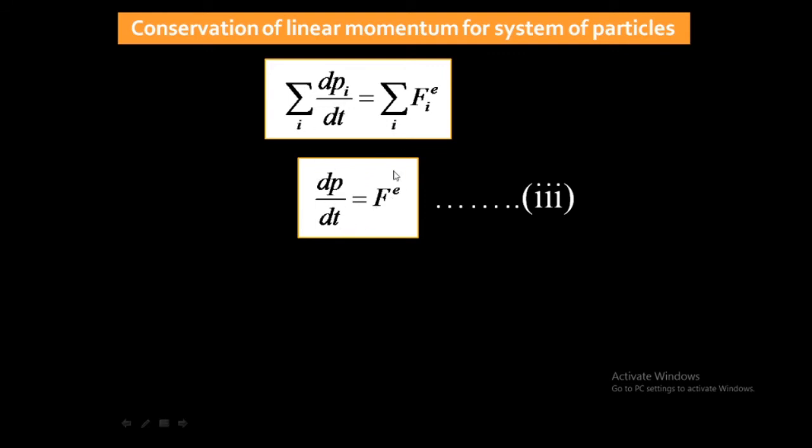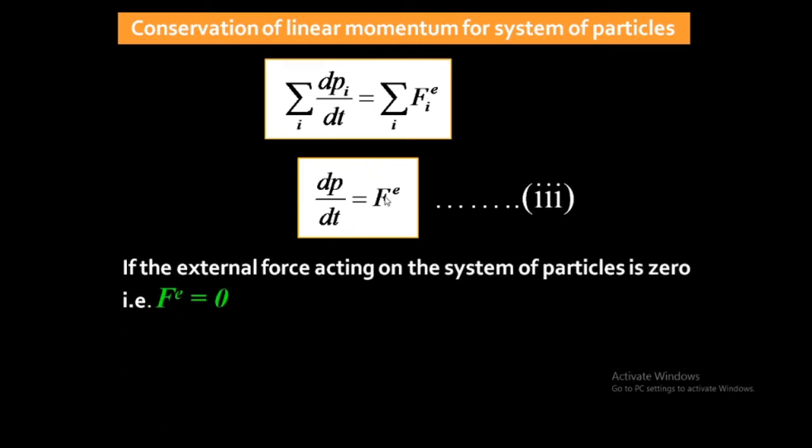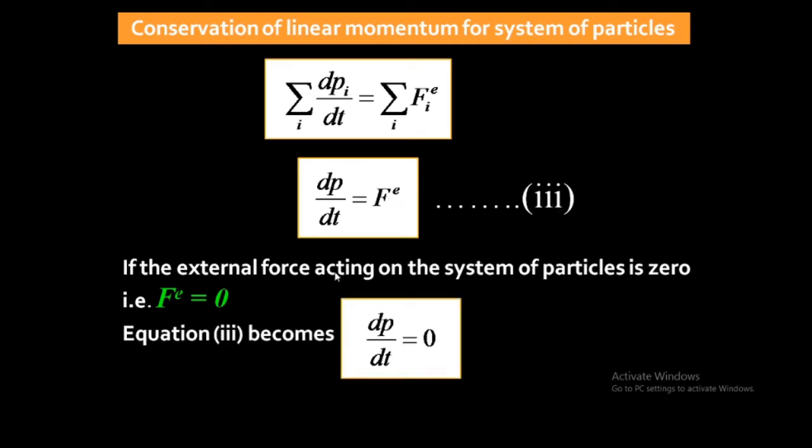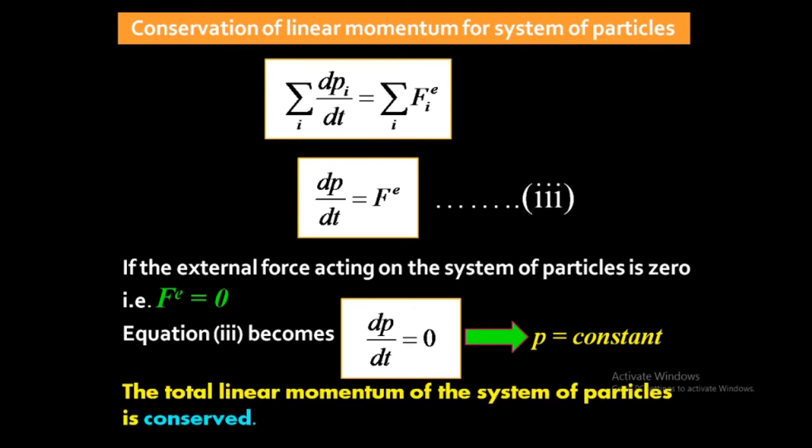This is the external force acting on the system of particles, or the external force acting on all the particles of the system. If this external force is zero, then equation number 3 becomes dp by dt is equal to 0, and dp by dt equal to 0 means p is constant. P is constant means linear momentum is conserved. So this is the proof for the conservation of linear momentum for a system of particles, meaning a group of particles.